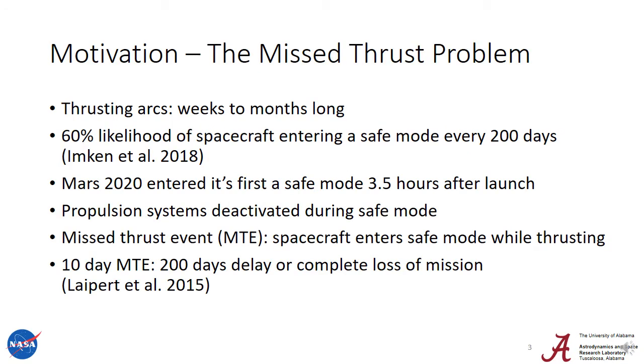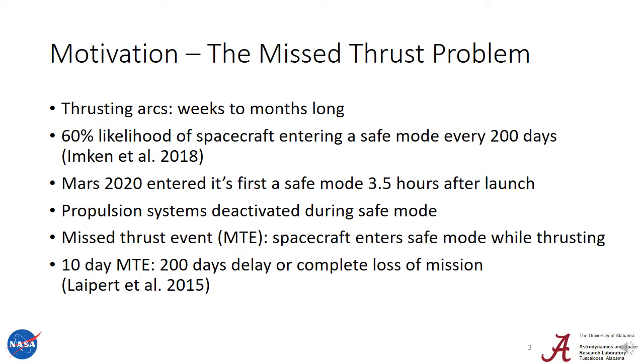Electric propulsion is an enabling concept for many new deep space missions. Unfortunately, their limited thrust output increases the duration of thrust arcs from minutes to weeks or even months at a time. There's a 60% likelihood that a spacecraft enters a safe mode every 200 days. Mars 2020, which launched just 2 weeks ago, entered into its first safe mode only 3.5 hours after launch.